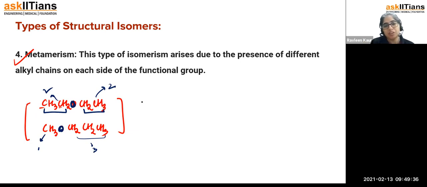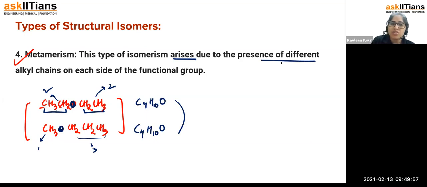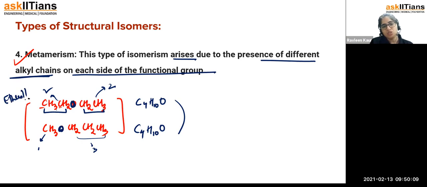Let's count the chemical formula. Carbon is how many? 4 I drew, and 3, 4, 5, 6, 7, 8, 9, 10. So this is C4H10O. Let's count in this one also. C4, 3, 4, 5, 6, 7, 9, 10. And this is going to be C4H10O. So we can understand from here that this type of isomerism arises due to the presence of different alkyl chains on each side of a functional group. That is, along the side of the functional group, which is ether, these are ethers, there is going to be a difference in the chain.